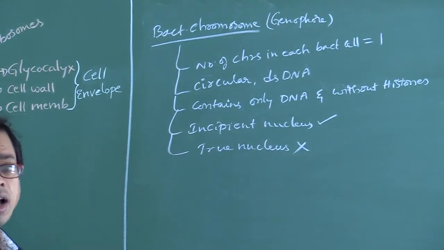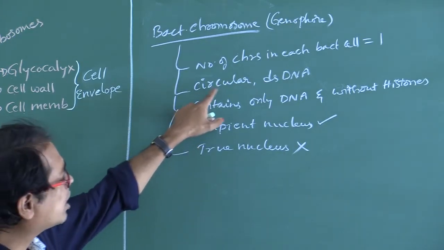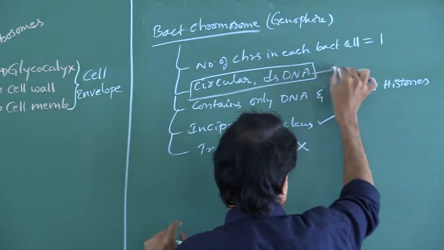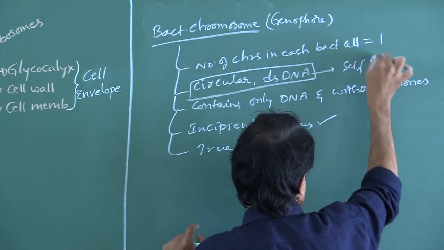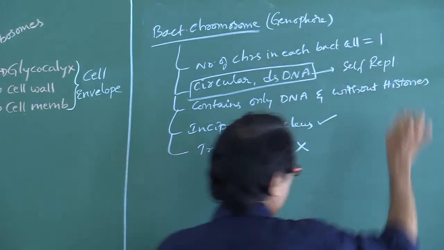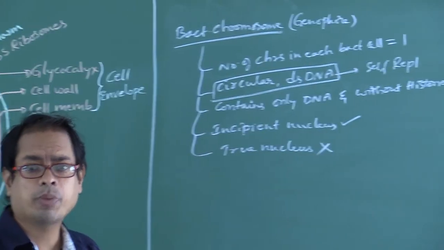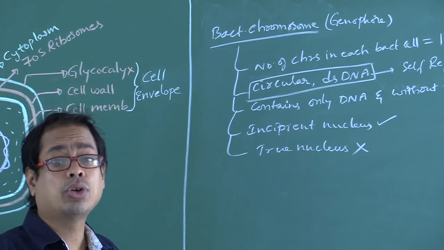True nucleus absent. It is a circular double stranded DNA. If it is DNA, it undergoes self-replication, also called self-duplication.